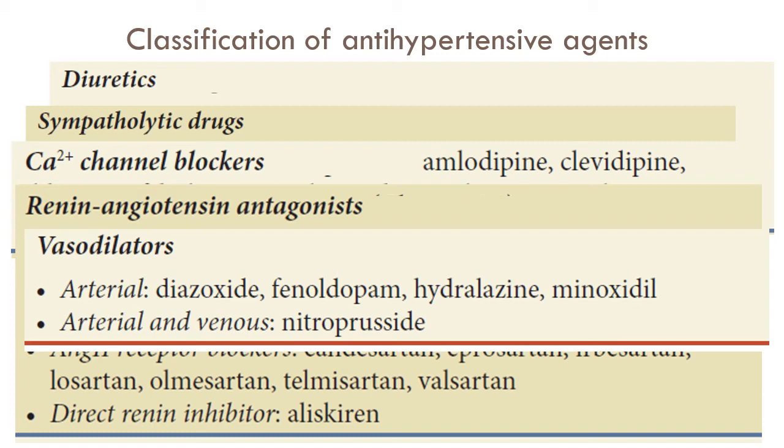Then we have sodium nitroprusside, which is generally used as a drug for emergency hypertension. It causes vasodilation of both arteries and veins, leading to reduction in preload and afterload. Therefore, in patients with congestive heart failure, this action is beneficial. It is useful in aortic dissection and myocardial infarction as well. This drug has a very short half-life and is given by IV route for mitigation of high blood pressure for a short period.